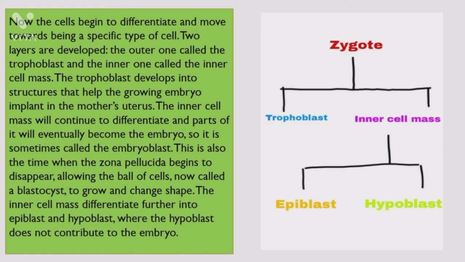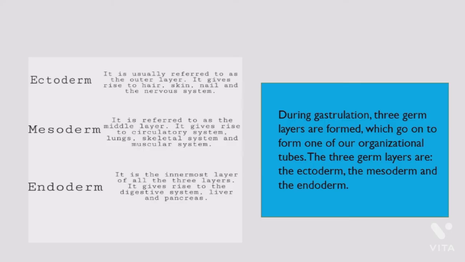This is also the time when the zona pellucida begins to disappear, allowing the ball of cells, now called a blastocyst, to grow and change shape. The inner cell mass differentiates further into epiblast and hypoblast, where the hypoblast does not contribute to the embryo. During gastrulation, 3 germ layers are formed, which go on to form our organ tubes. The 3 germ layers are the ectoderm, the mesoderm, and the endoderm.